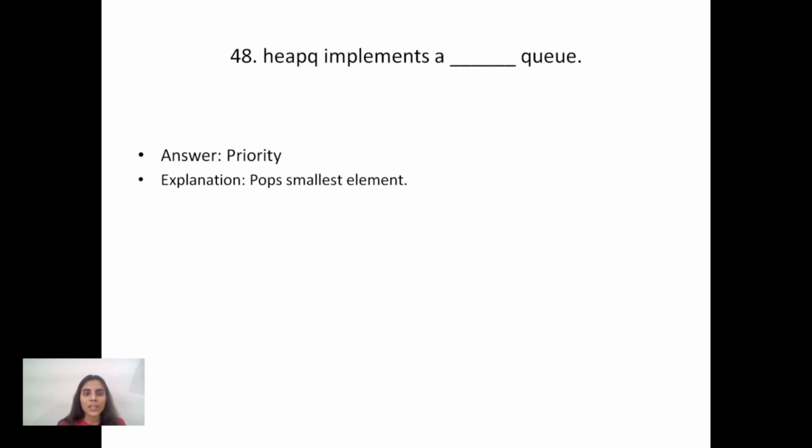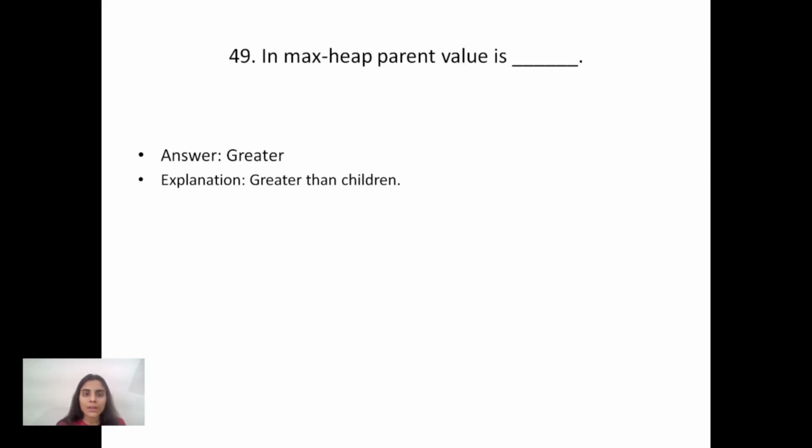After it, heap queue implements a priority queue. Why? Because it pops the smallest element. After it, in a max heap, the parent value is greater. Why? Because it is greater than its children. Converting a list to a heap is heapify. Why? Because it rearranges the list into a heap.